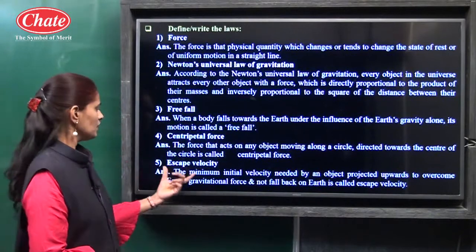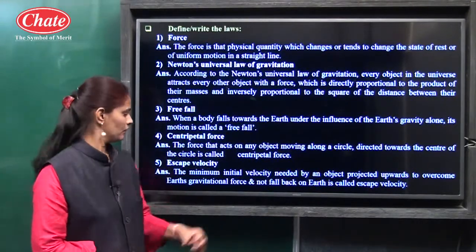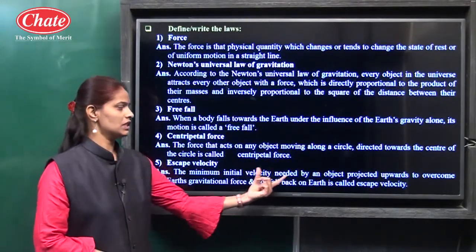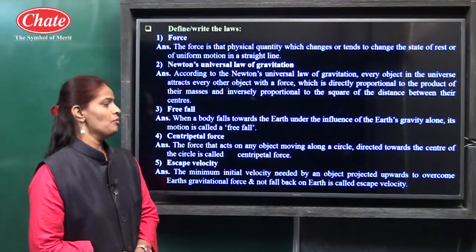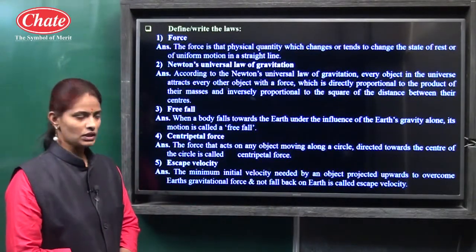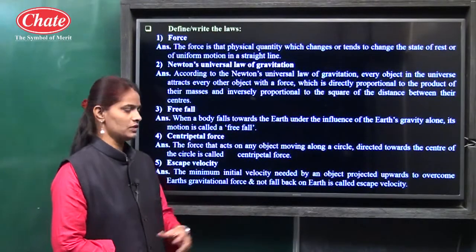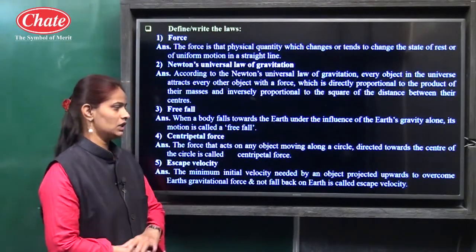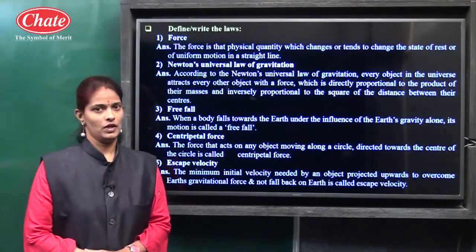Okay, then escape velocity. The minimum initial velocity needed by an object projected upward to overcome Earth's gravitational force and not fall back on the Earth is called escape velocity.